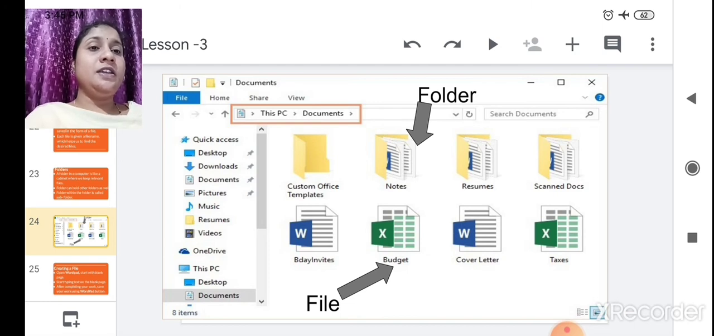See here, in the yellow folder, it is shown that yellow color is a folder. It holds the files, notes, resumes, scanned documents. Okay, in this folder there are different files. Got it, the difference between the folder and the files?